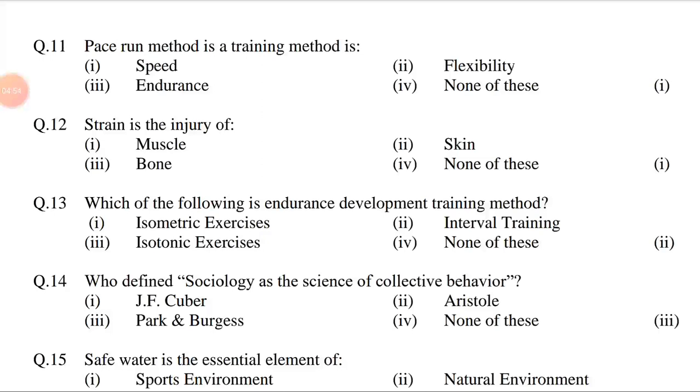Question number 13. Which of the following is an endurance development training method? Option first isometric exercises, second interval training, third isotonic exercises, fourth none of these. Answer is option second, interval training.